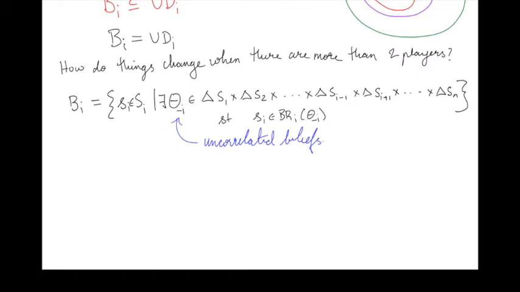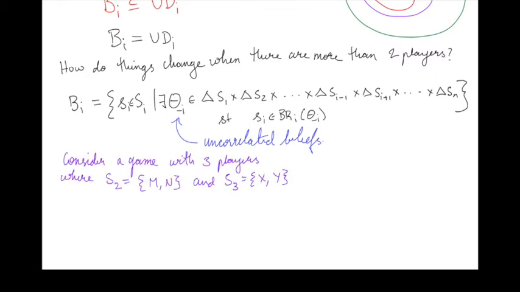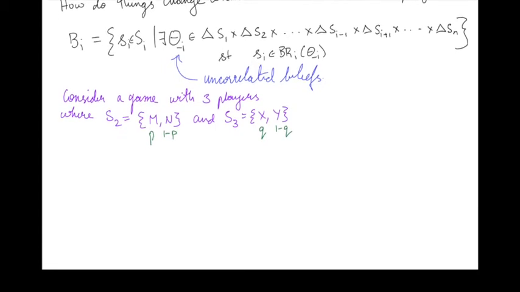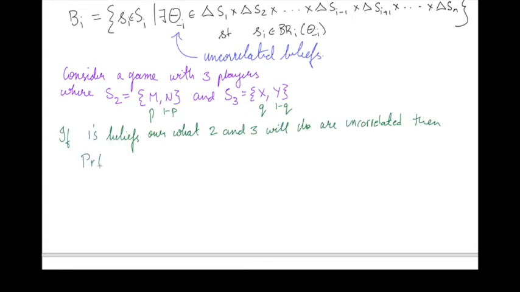Let's suppose we had a game with 3 players, and we look at things from the perspective of player 1. So let's suppose in this 3-player game, player 2 has 2 possible strategies, M and N. Player 3 has 2 possible strategies, X and Y. Let's say 1 believes that player 2 will play M with probability P and N with probability 1 minus P. Similarly, player 1 believes that player 3 is going to play X with probability Q and Y with probability 1 minus Q. If these beliefs are uncorrelated, what it means is that the probability that M and